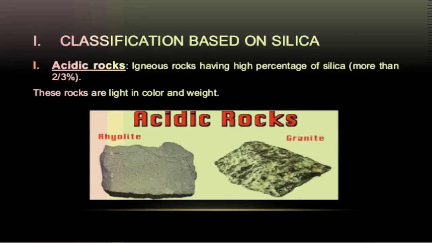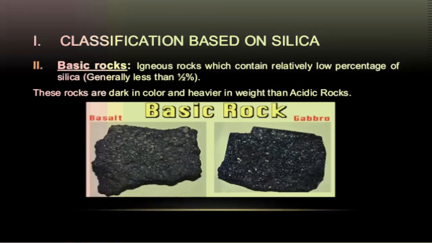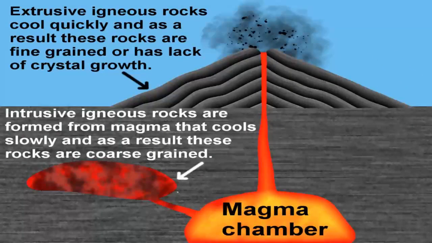Types of igneous rocks. Igneous rocks can be classified on the basis of texture of grains, chemical composition and mode of origin. On the basis of silica present, igneous rocks are classified as acid igneous rocks, which have more silica, example granite. Secondly, basic igneous rocks have lower quantities of silica, example gabbro. On the basis of occurrence, igneous rocks are divided into two: intrusive igneous rocks and extrusive igneous rocks.